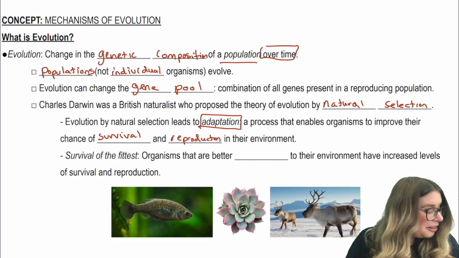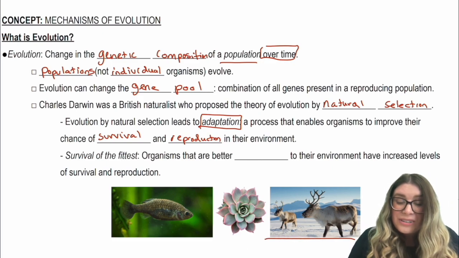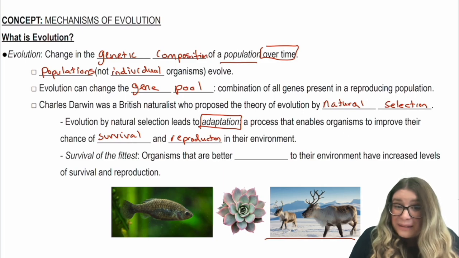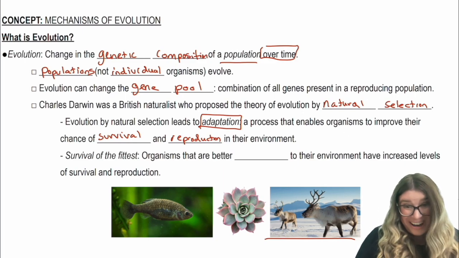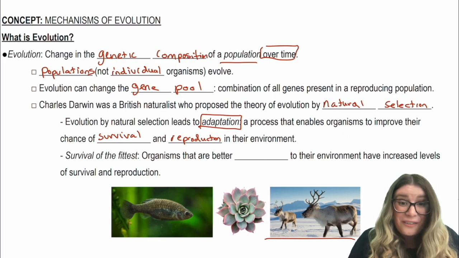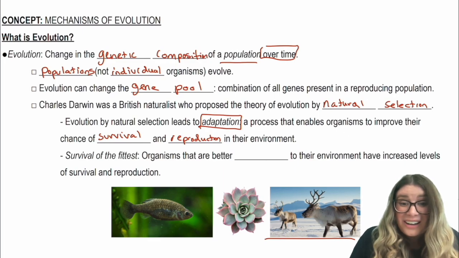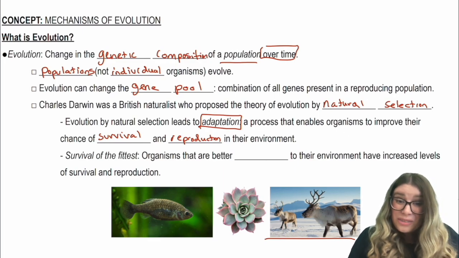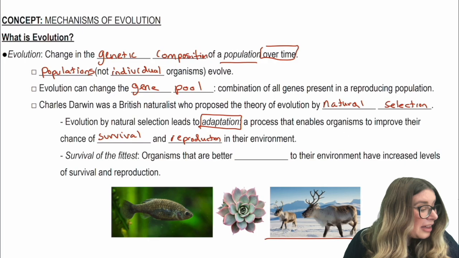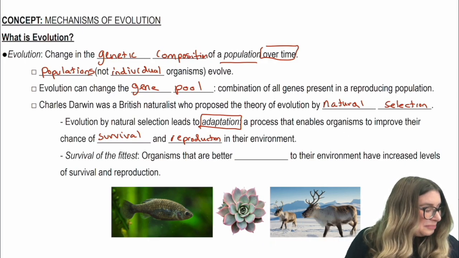Finally, our caribou, they have the environment of being super cold in the Arctic, and they have adaptations that allow them to be able to survive and then reproduce. Those adaptations, they have thick fur so that they can survive through the cold. Additionally, their hooves are in a shape where they can grip onto the ice and they're not going to slip around as much. So they have adaptations that allow them to survive and reproduce in their particular environment.